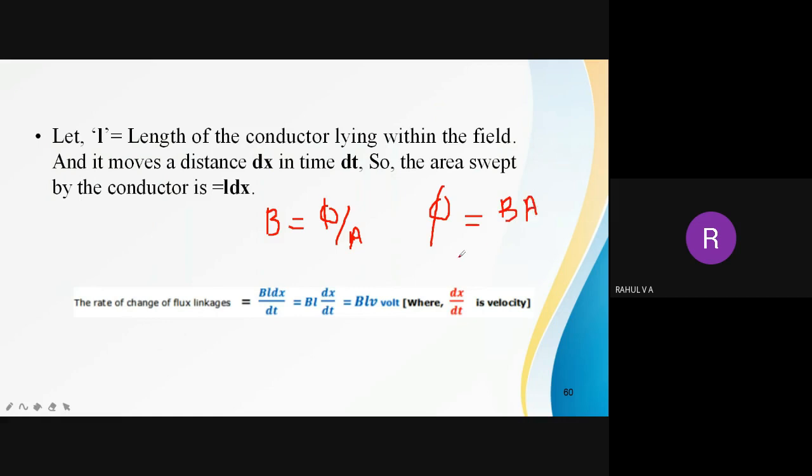We just found out what A is, that is L into dx. And it happens in a small time interval dt. So I can write flux is equal to B into L dx divided by dt.